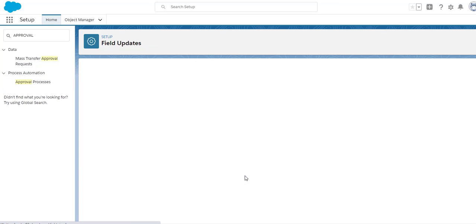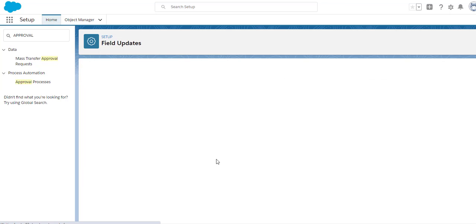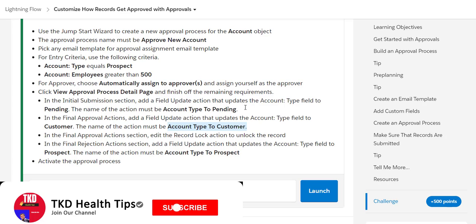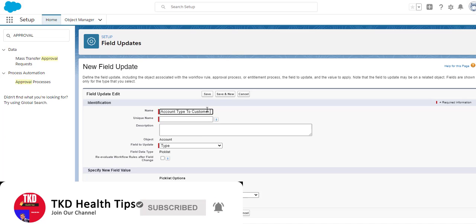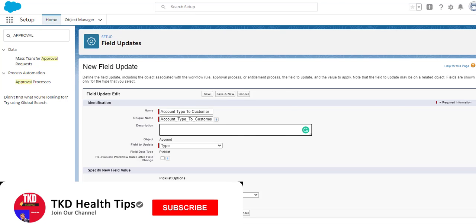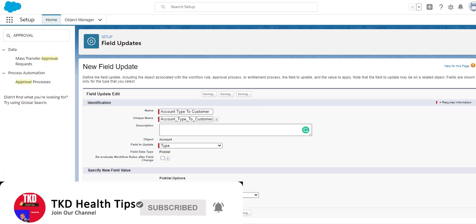So field update, account type should have a specific value as customer, and the name given should be account type to customer. We'll do the tab, it will automatically give the unique name, and just click on save.